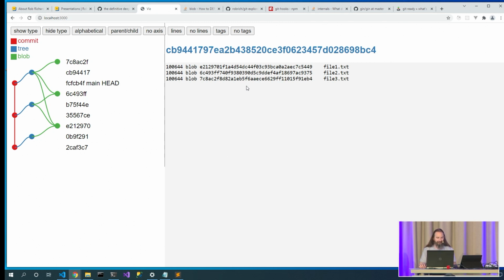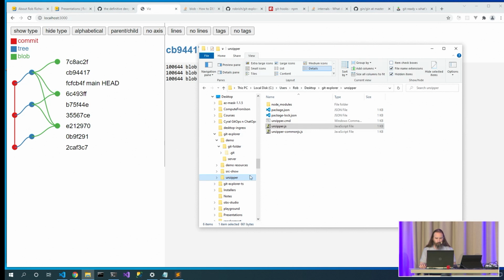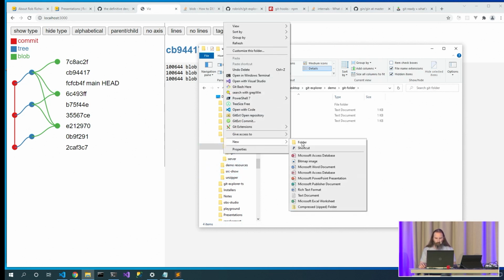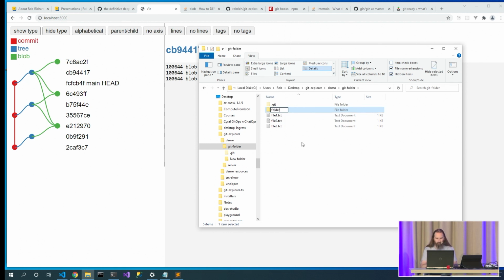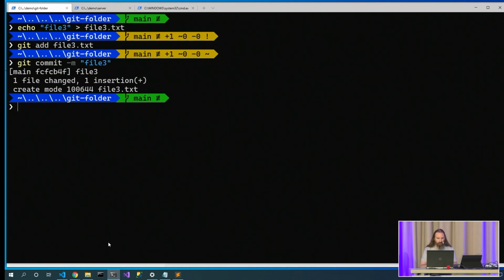That's pretty cool. We saw how the blob node came in when we staged it, and the tree node and the commit node came in as we committed it. Now what happens if we were to, say, create a folder here? Let's create a new folder, and we'll call this folder. And let's come back in here and we'll echo file1, and we'll redirect it to folder/file1.txt.